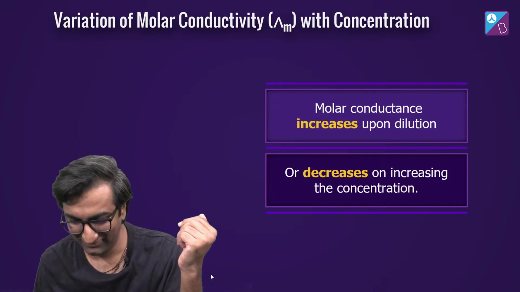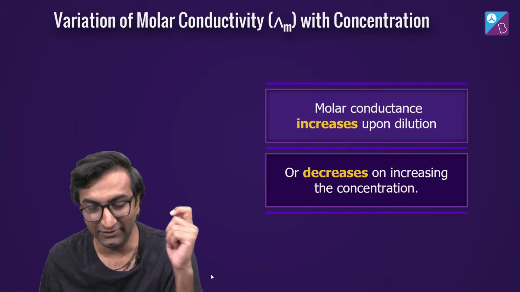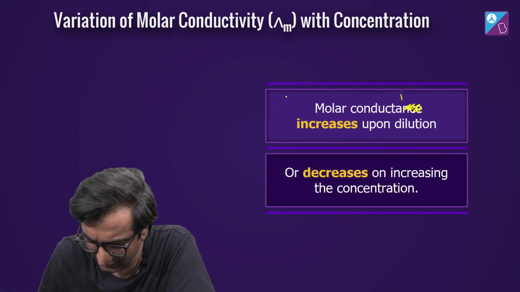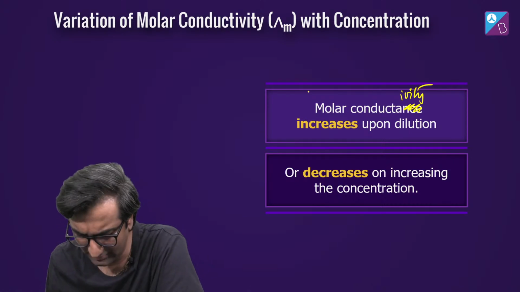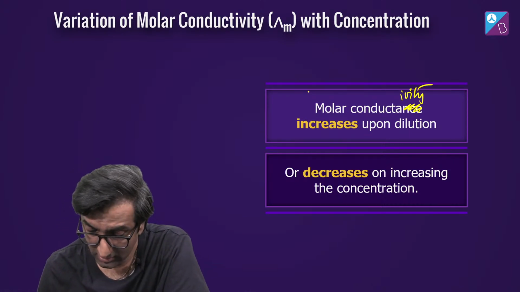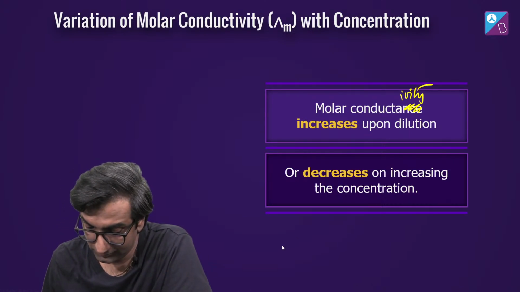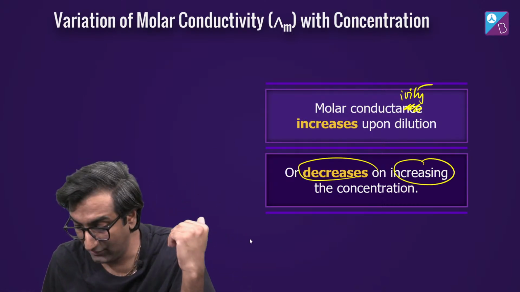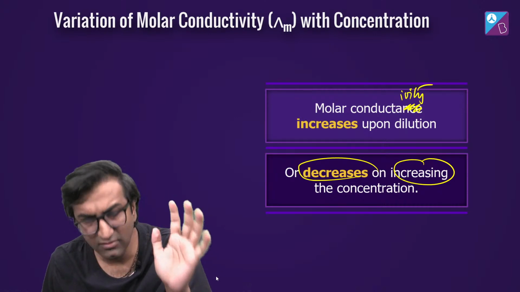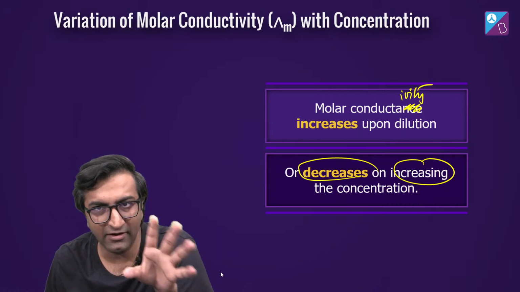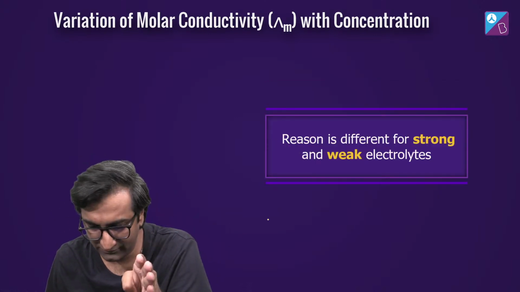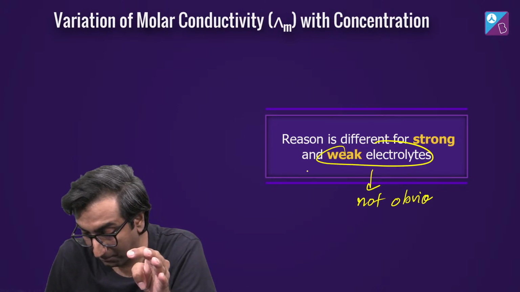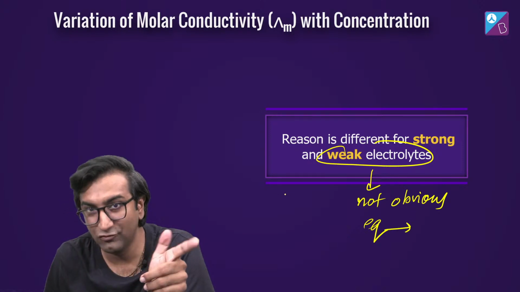Good timing. Molar conductivity increases. This should be molar conductance. That makes sense. So it decreases on increasing concentration, or increases on dilution. Why? For a strong electrolyte, it's obvious. For a weak electrolyte, it is not obvious, but if you remember equilibrium, you'll be able to figure it out.